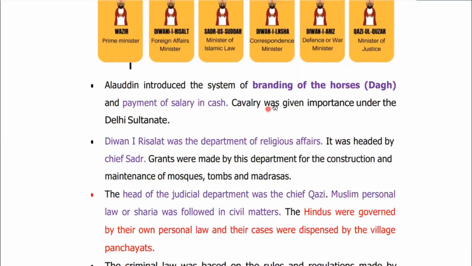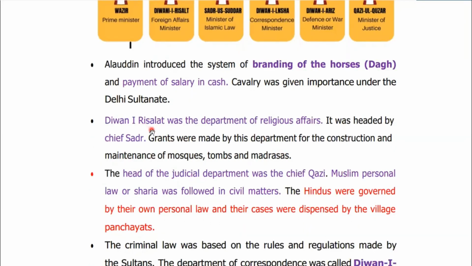During the time of Alauddin Khalji, we know that there were many reforms with respect to the market and agriculture. It was Alauddin Khalji who introduced the system of branding of the horses, known as the Dag system. Please remember, the Dag system is related to branding of the horses. It was Alauddin only who started the payment of salary in cash to all the soldiers. Cavalry was given equal importance under the Delhi Sultanate.